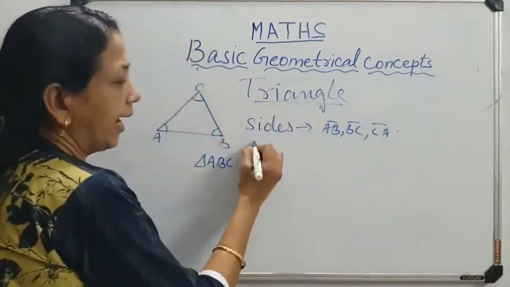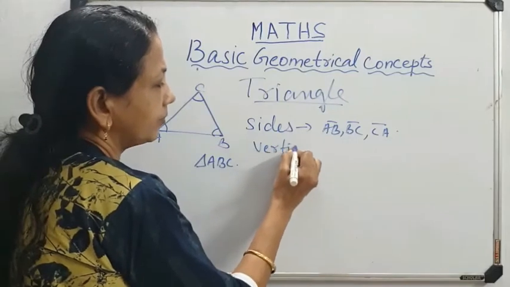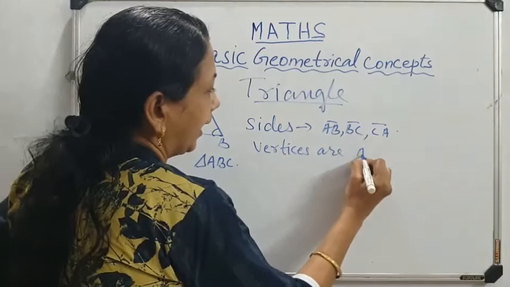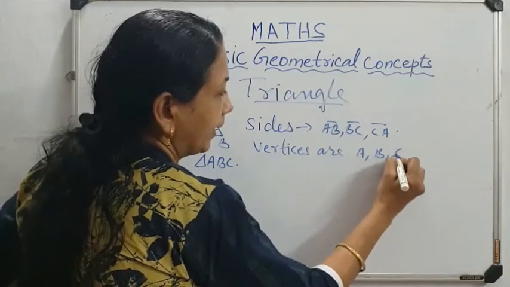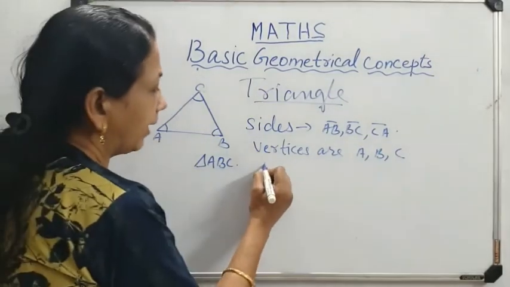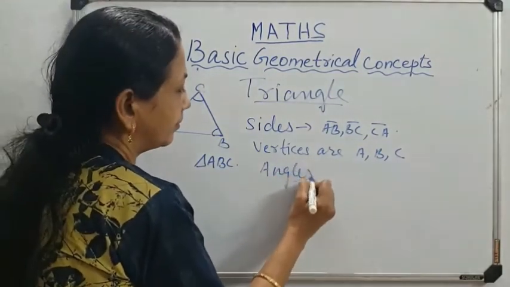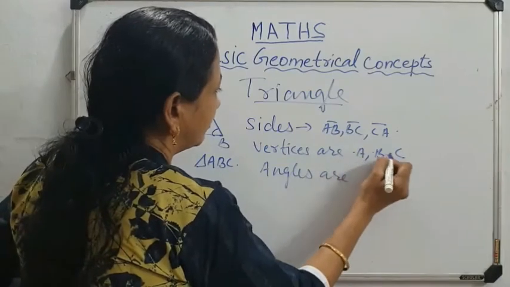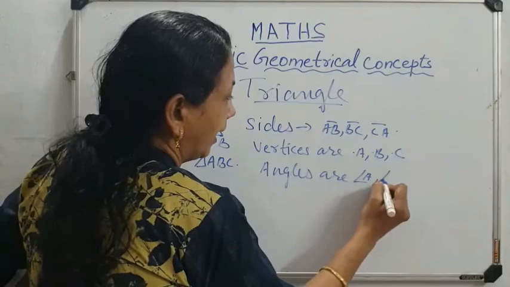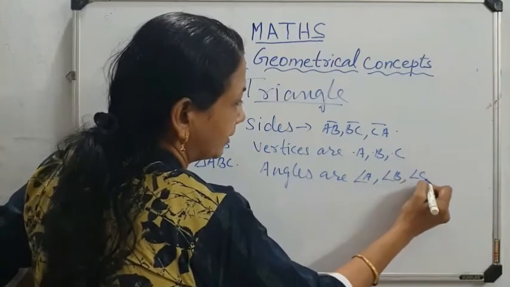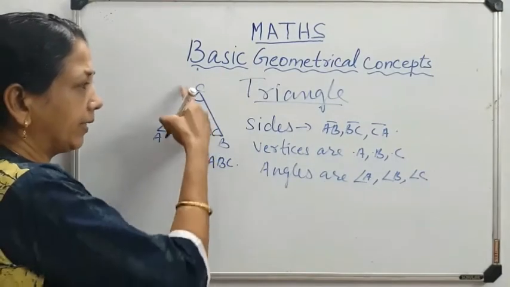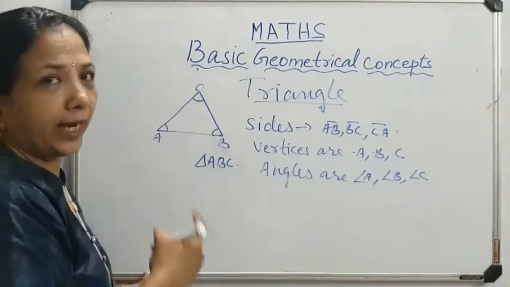Any way you can write it. And the vertices are point A, point B, point C. These are called vertices. And the angles are angle A, angle B, angle C, or angle CAB, angle ABC, angle BCA.